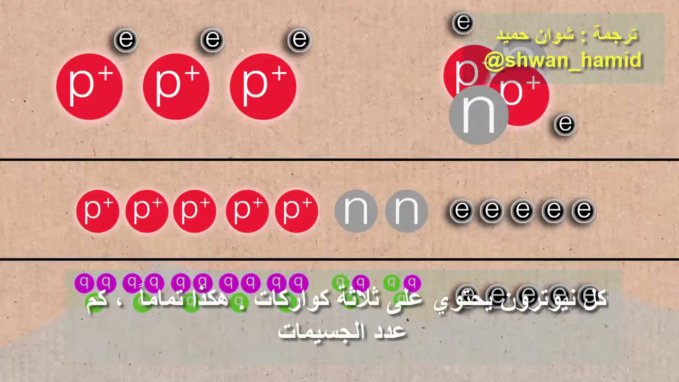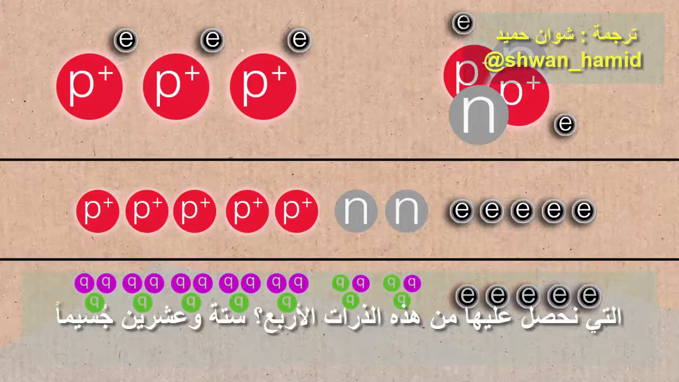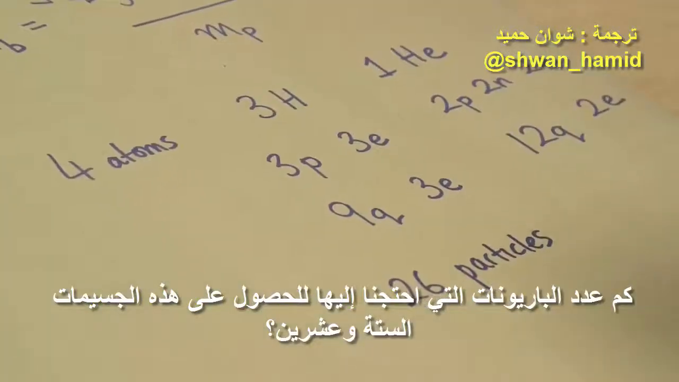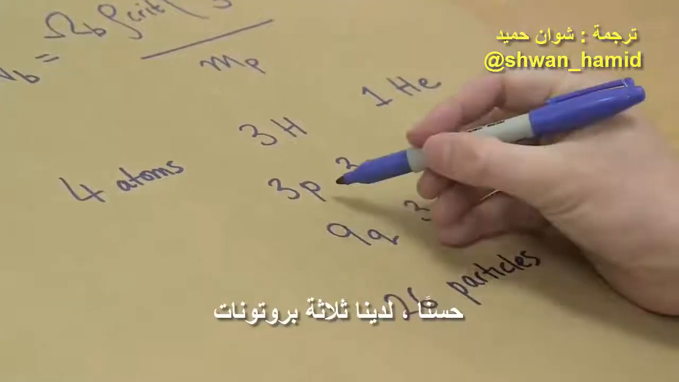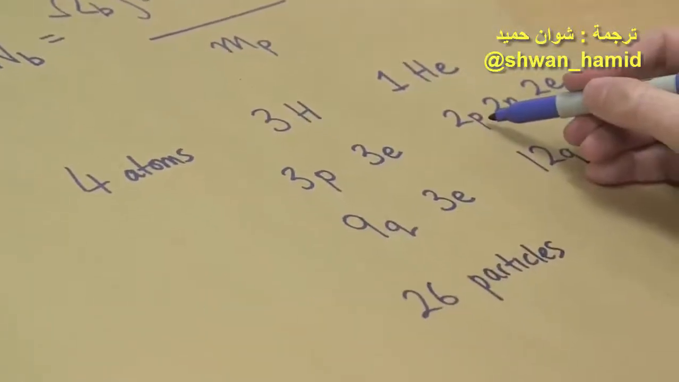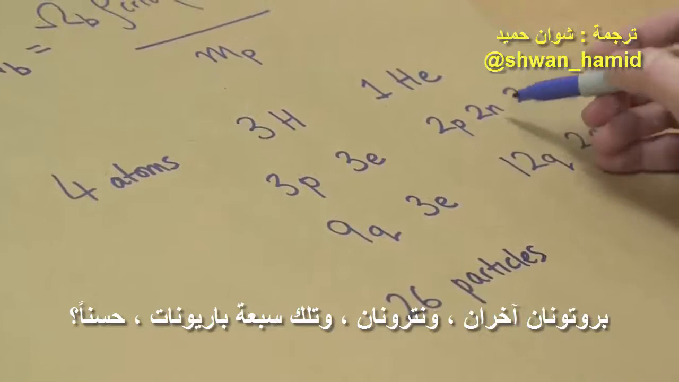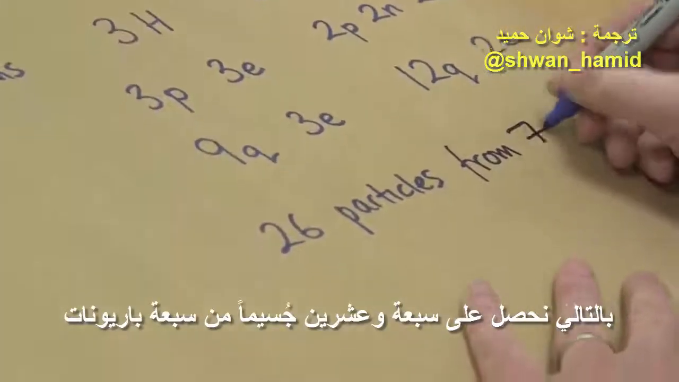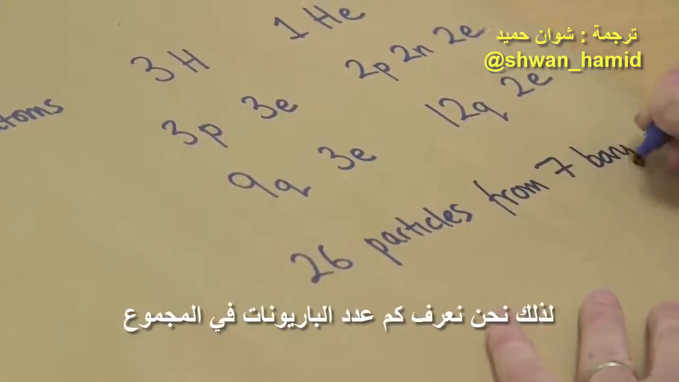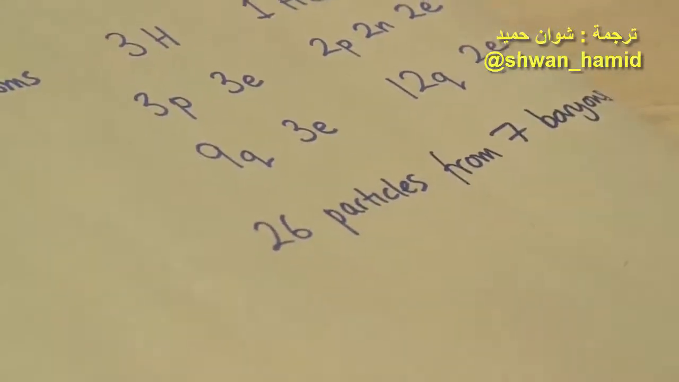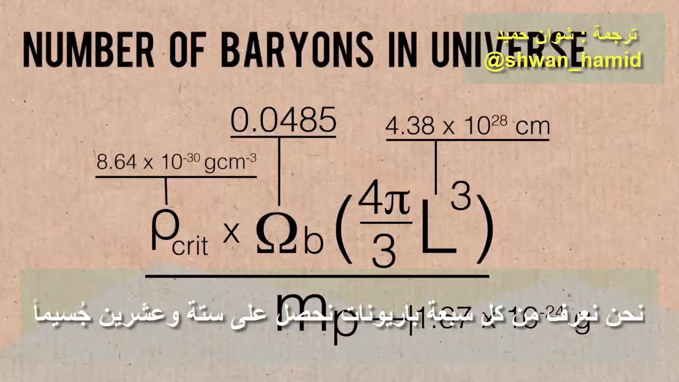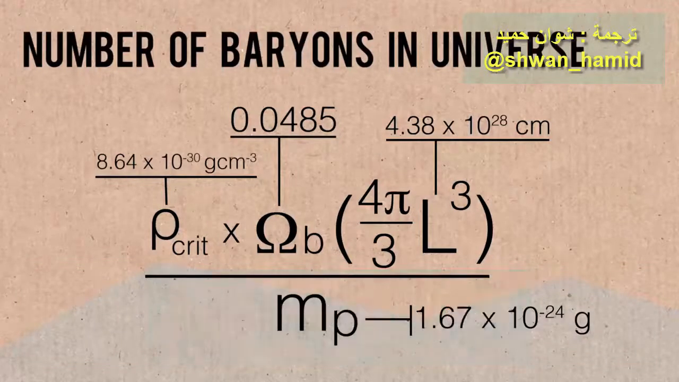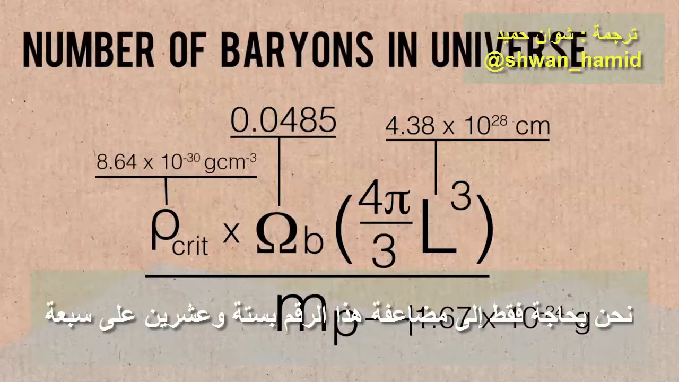So altogether, how many particles do we get from these 4 atoms? 26 particles. How many baryons did we need to get those 26 particles? Well, we've got 3 protons, another 2 protons, and 2 neutrons. That's 7 baryons. Okay, so we get 26 particles from 7 baryons. So we know how many baryons there are in total. We know for every 7 baryons we get 26 particles. So if we want the total number of particles, we just need to multiply this number by 26 over 7.